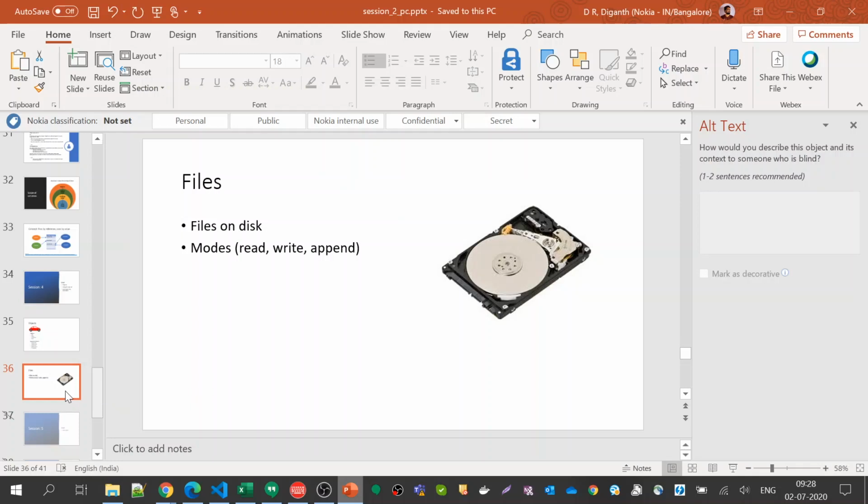Maybe FAT32 slices it in one way, and NTFS slices the sections in a different way. When we delete a file on the hard disk, maybe it is reutilized for some other things. All these things depend on the format. So that is a very brief idea about the hard disk and how the files are stored.